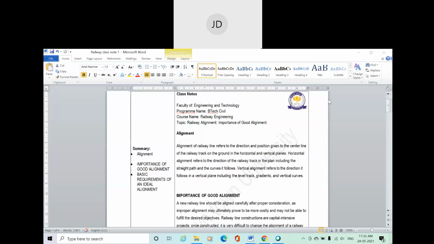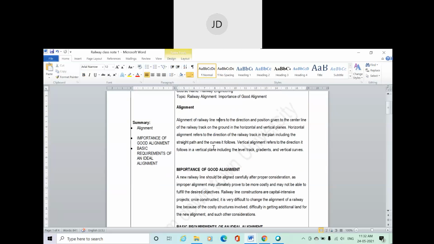So I'm giving you some examples of how to decide alignment. It also depends on the objective of the particular rail. Okay, so anyway, this is all about the basic introduction of the railway alignment.